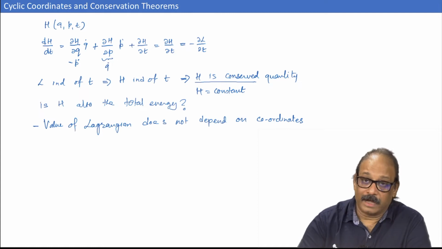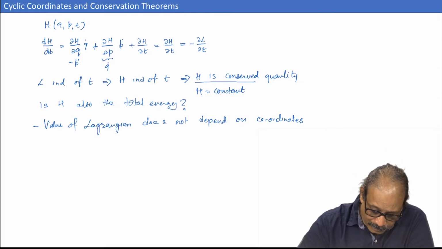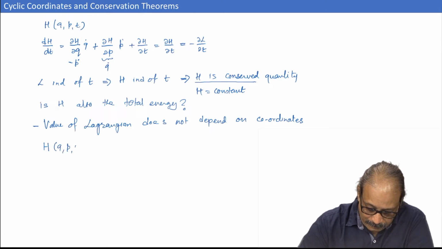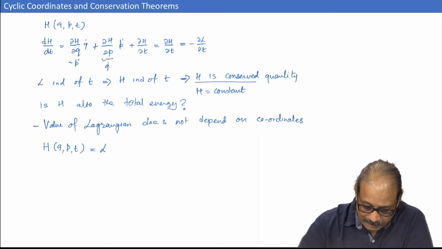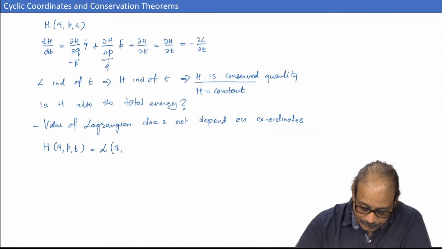And the reason is a very simple fact. Remember, we did not calculate the Hamiltonian, which is a function of q, p, t, by simply taking the Lagrangian and substituting q dot by a function of q, p and t.